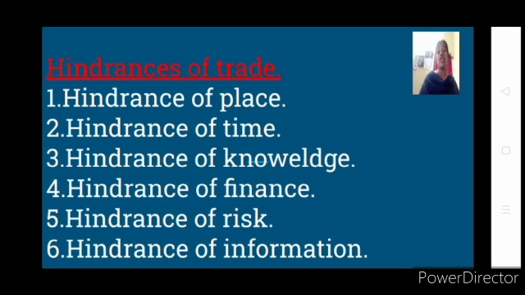Are you getting that? So in that way, hindrance of risk can be overcome by the insurance. And next is hindrance of information. Hindrance of information in the sense, goods are produced and they are ready in the industry, but it is not communicated to the market. That is not informed to the market. Then what happens? The consumer will not have any idea about that product. They only use the old product.